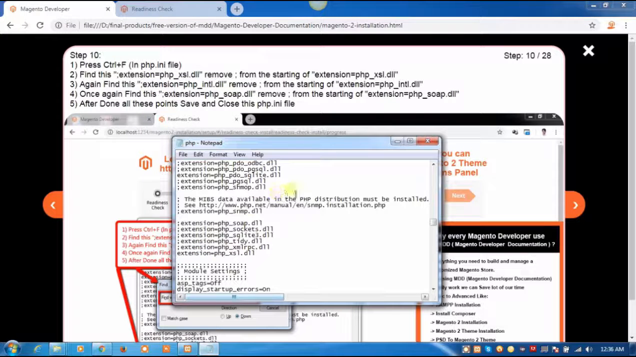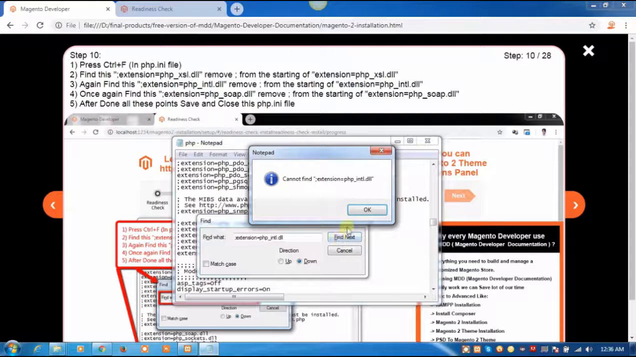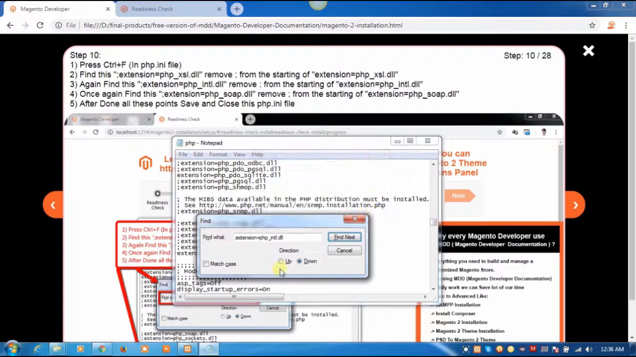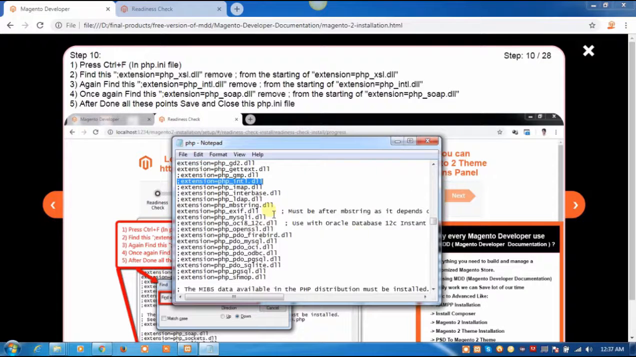Go back to our php.ini file. Press Ctrl F. Press Ctrl V. Click on find next. Click on OK. Click on up. Find again. Click on find next. Remove the semicolon.